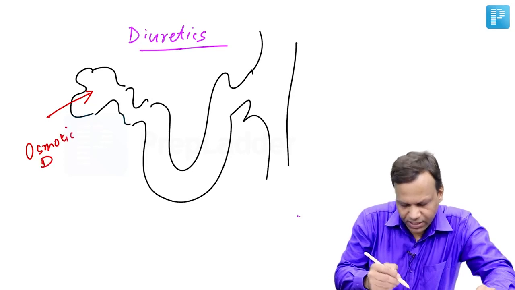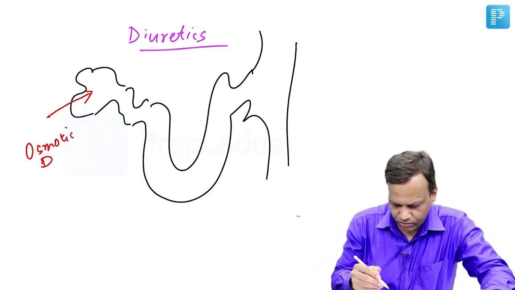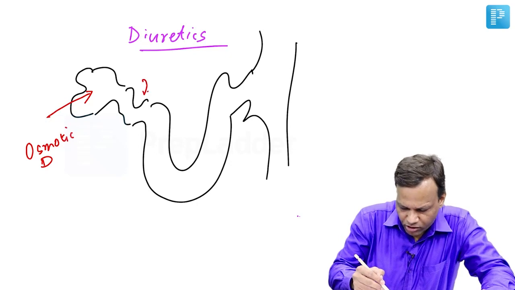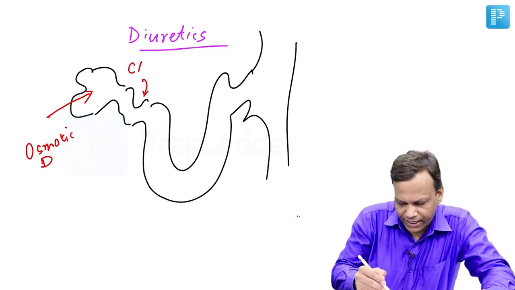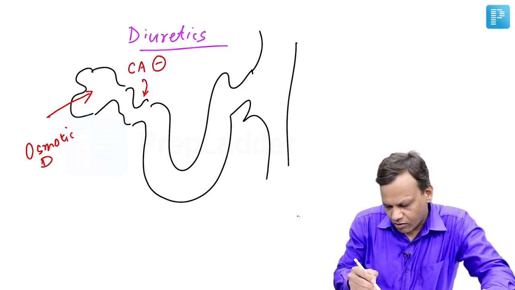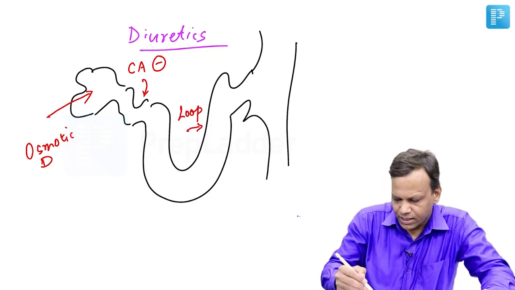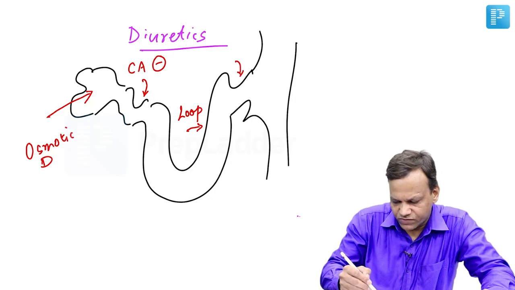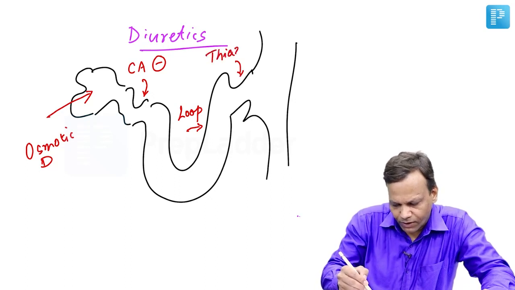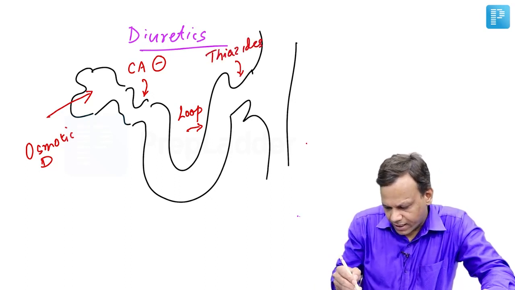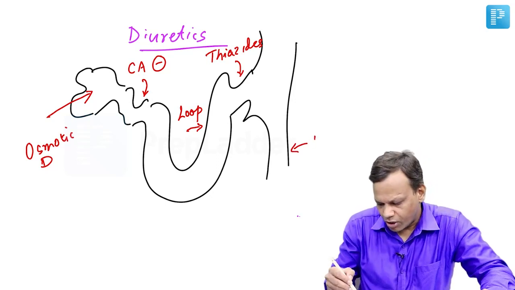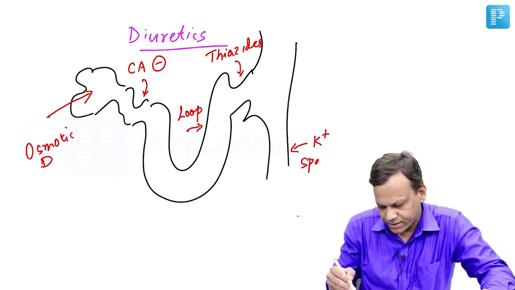We will discuss them. They can work at any place in the nephron. Then the diuretic may work on the proximal tubule, which are carbonic anhydrase inhibitors. They may work on the ascending limb of loop of Henle. They are called loop diuretics. Diuretics can work on distal tubules, which are called thiazides. And lastly, diuretics working in the collecting duct are known as potassium sparing diuretics.